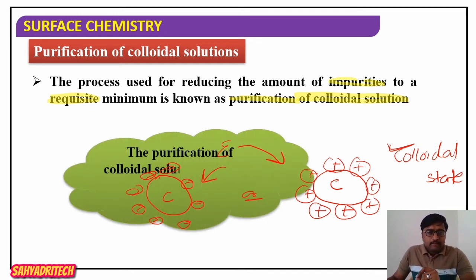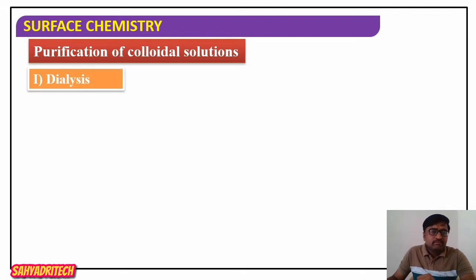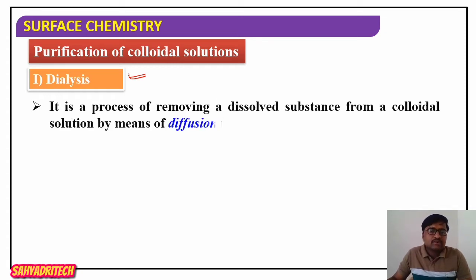The purification of colloidal solution can be carried out by some methods. We go one by one. The first method of purification is dialysis. First, the meaning of dialysis. It is a process of removing a dissolved substance from colloidal solution by means of diffusion through a suitable membrane.